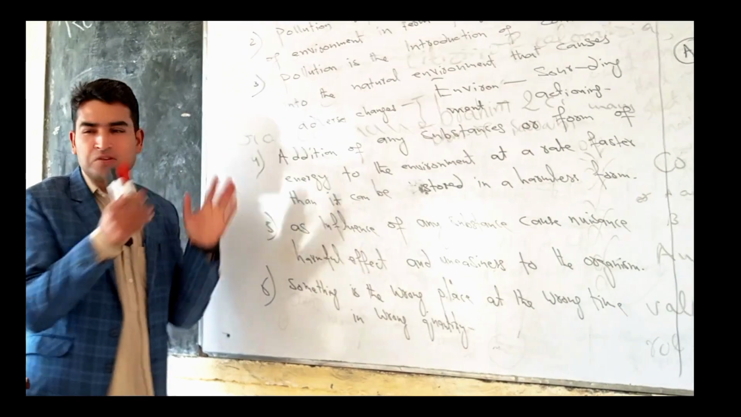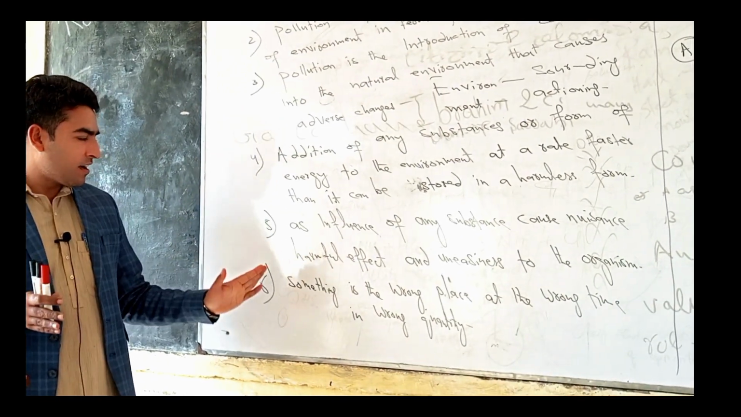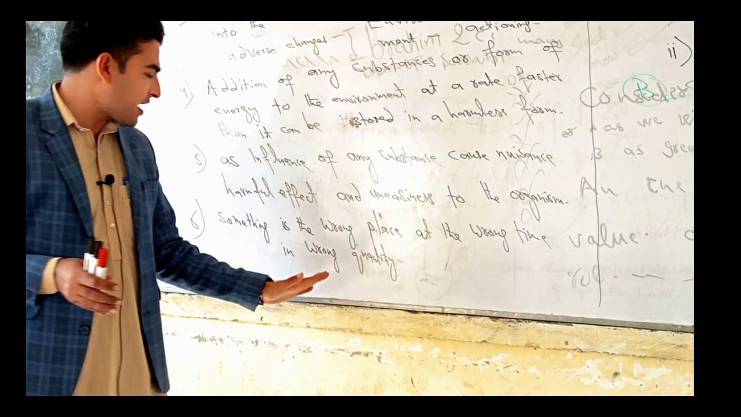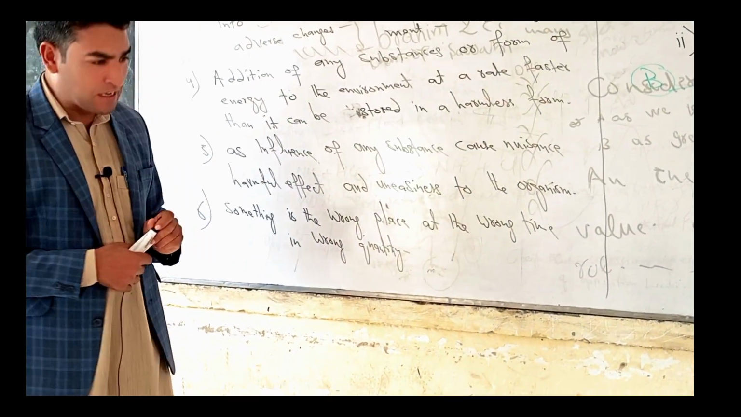And we can conclude that environmental pollution can simply be defined as something in the wrong place at the wrong time in the wrong quantity.